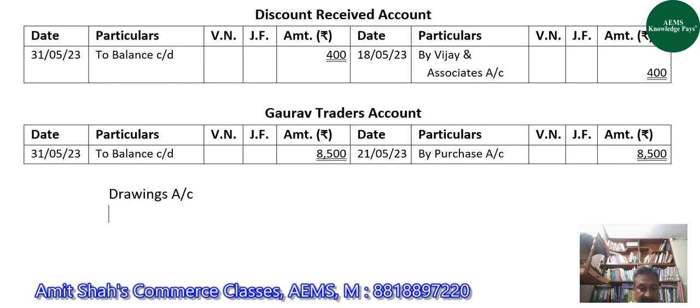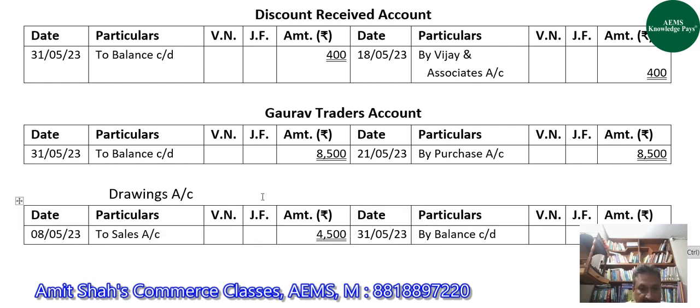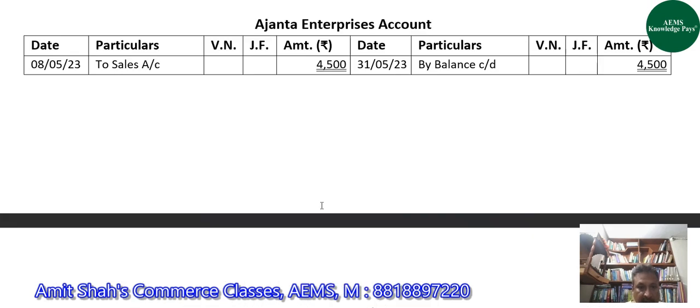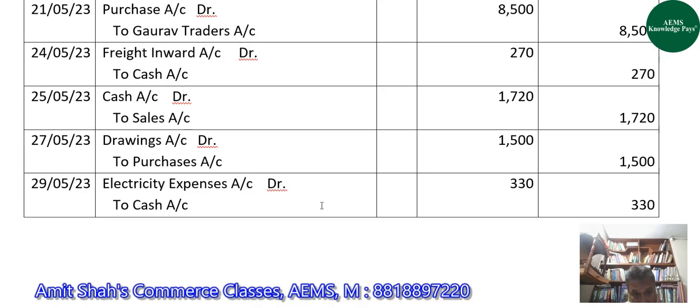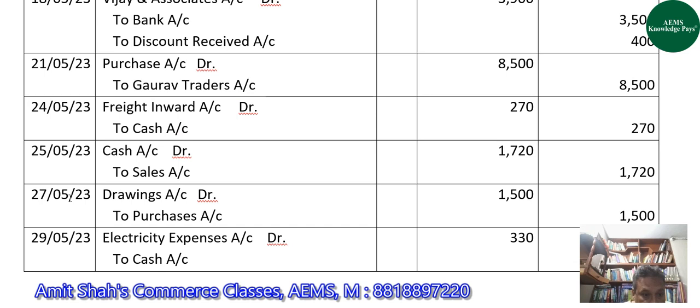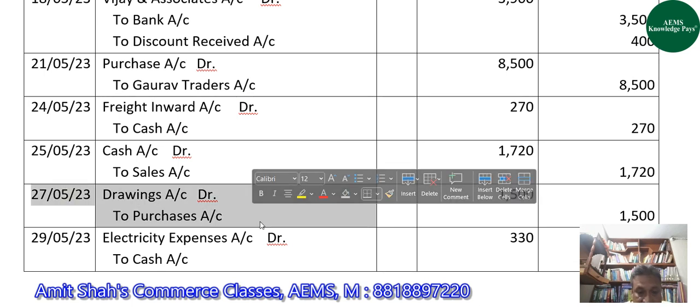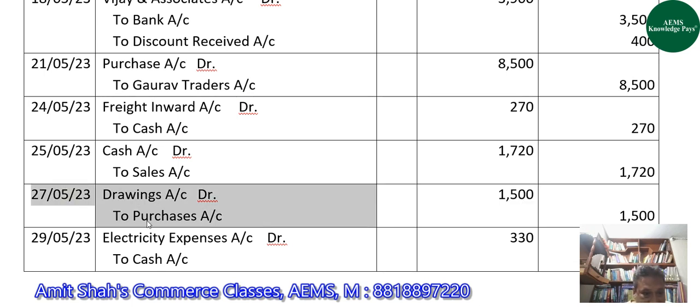And the last account is drawings account. Drawings account has also taken place only once on 27th May. So on the debit side of drawings account, we will write to purchase account with 1,500 on 27th May.